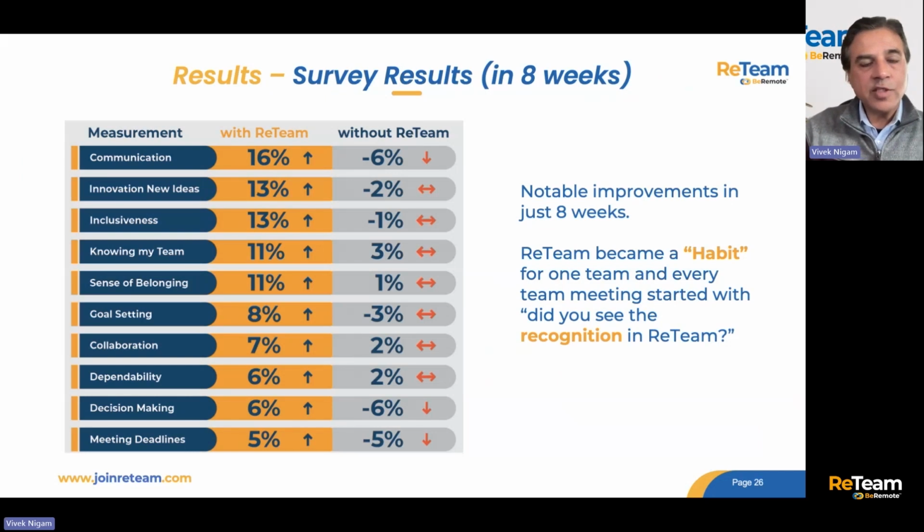And here's some results. As I mentioned before, within 2 months doing some of these techniques, you will see measurable results. And these results, after 2 months, they're measurable, and you can see, you'll notice those results, but they become a habit. So these results will persist over time, and they'll get better and better. Eventually we'll plateau, and then you try some new things if you need additional improvement. Every company's a little bit different, but pretty consistently we see in 2 months, you'll see measurable results, better improvements in communication, innovation, inclusiveness, sense of belonging. And it's all about improving our communication and finding ways to improve the team cohesion.